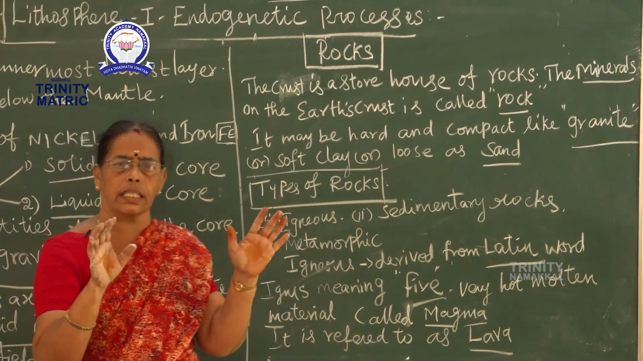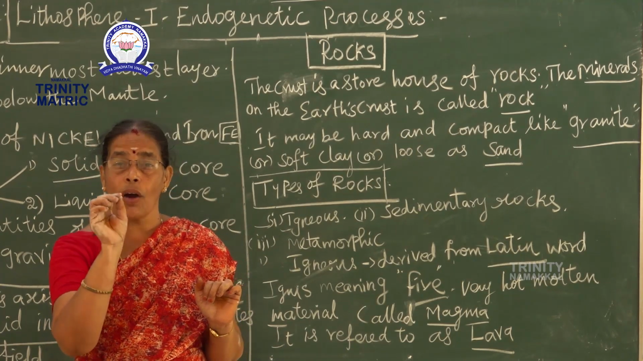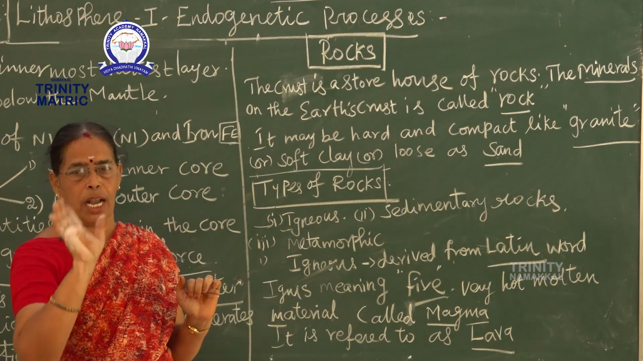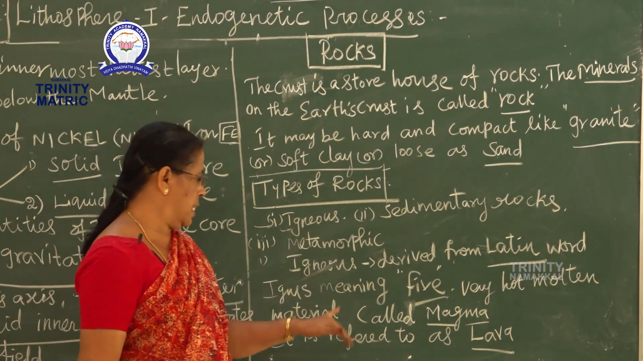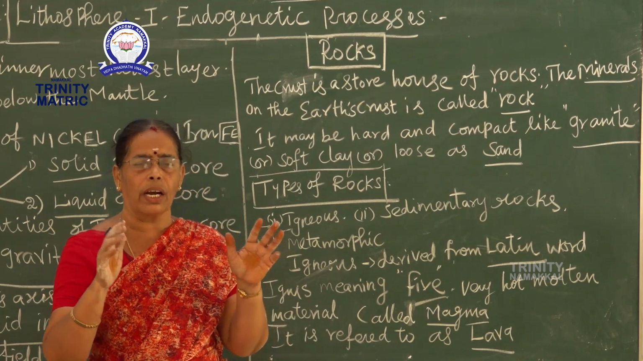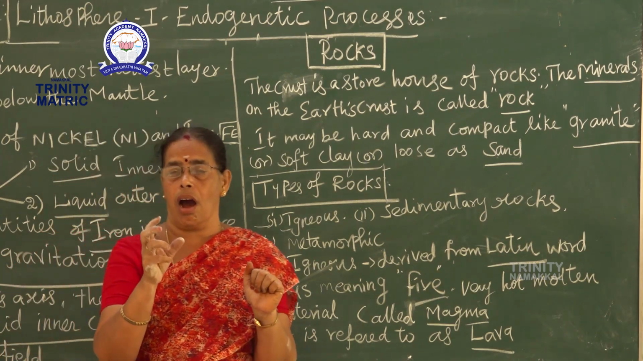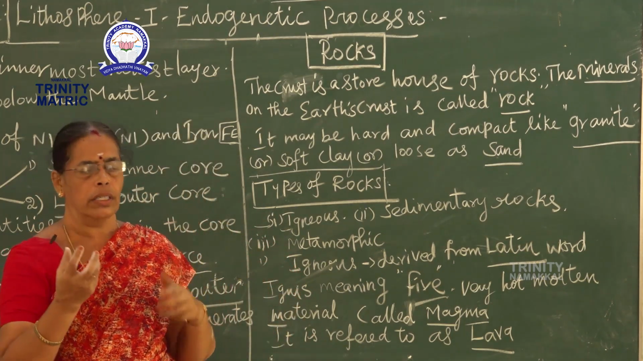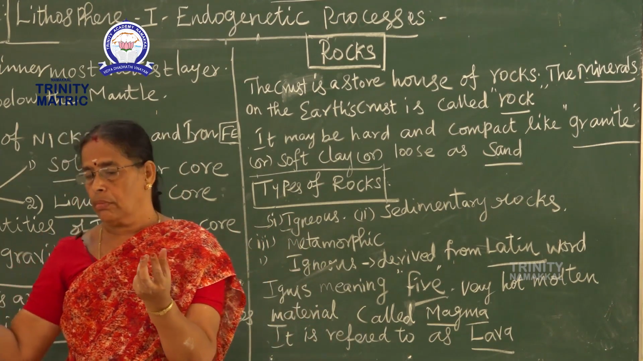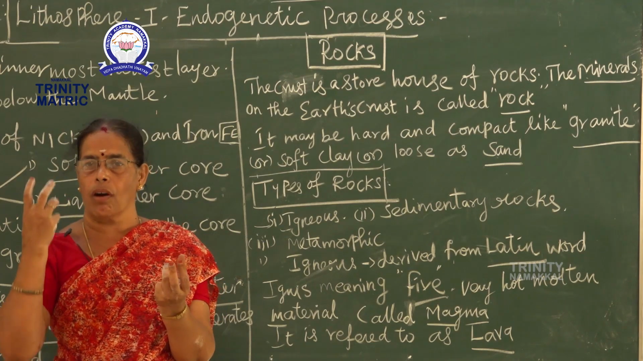Igneous, the word is derived from a Latin word. Igneous means fire. It is the first type of rock. It is very hot molten material, like lava. You know how it is? Later, when we come to the earthquake, the outcoming of the first layer is lava.